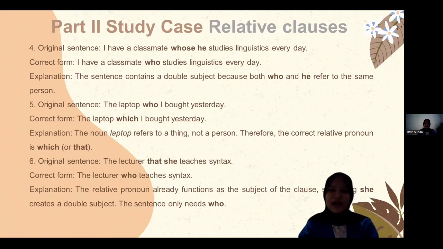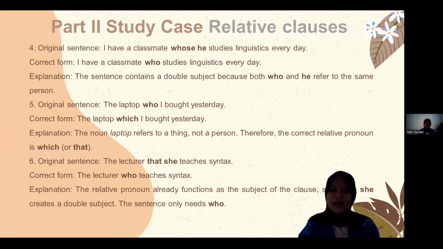Number 4, I have a classmate who he studies linguistics every day. Correct form: I have a classmate who studies linguistics every day. Because the sentence contains a double subject, because both who and he refer to the same person.